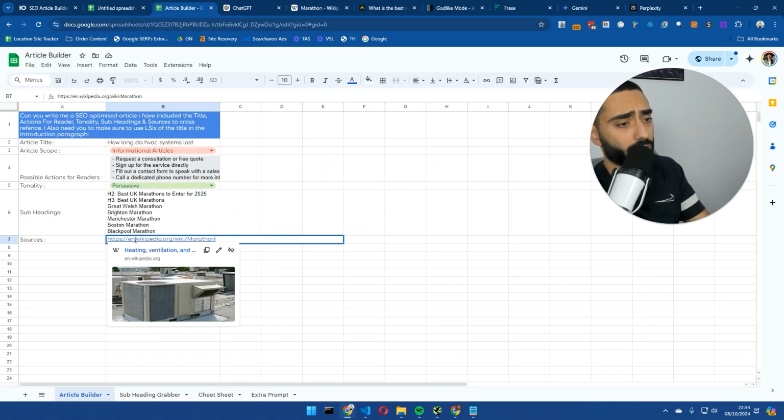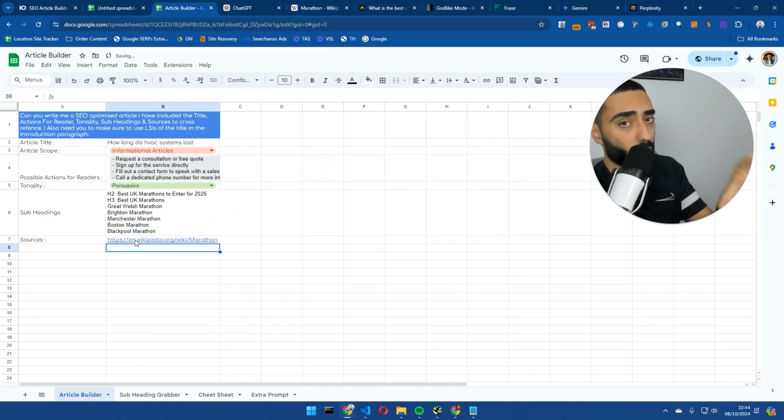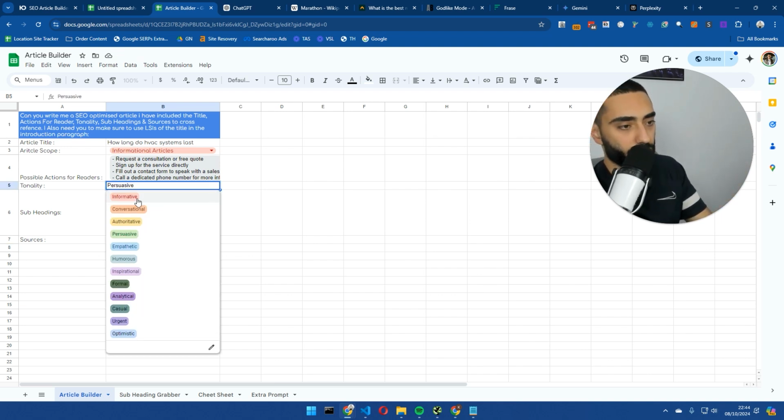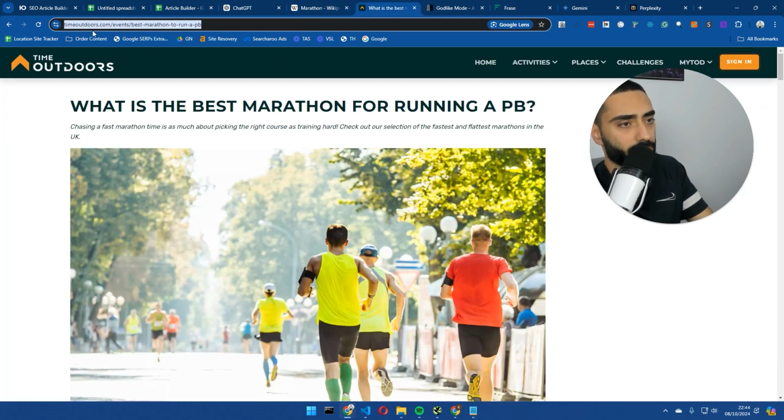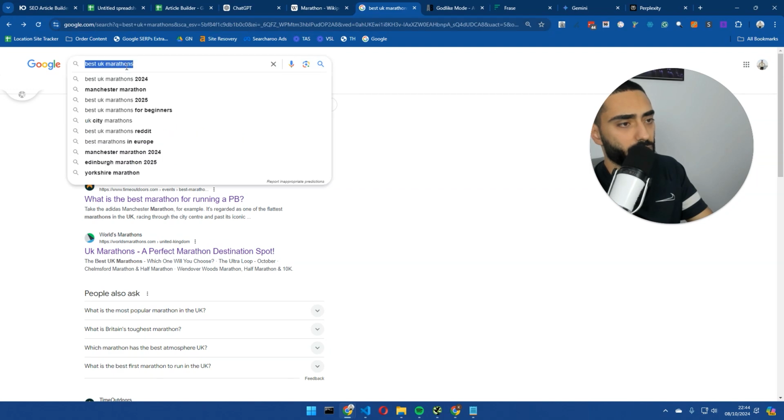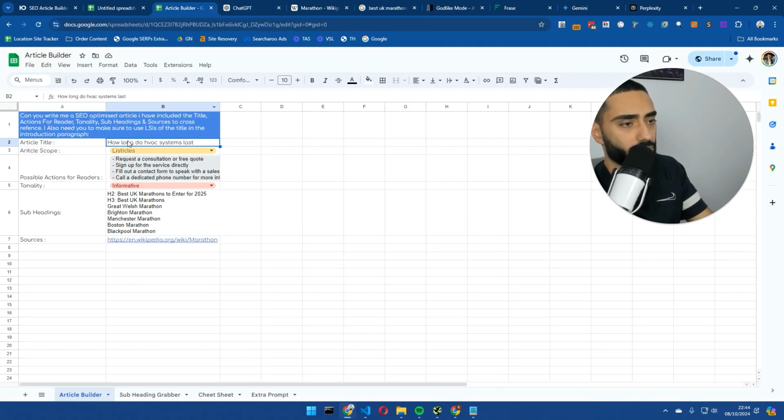The reason we're including a source is because we want to fact check the content prior to the content actually being produced. So then we're going to go with informative as the type of article. We're going to go with listicle, and the keyword that we're trying to rank for, which is best UK marathons.